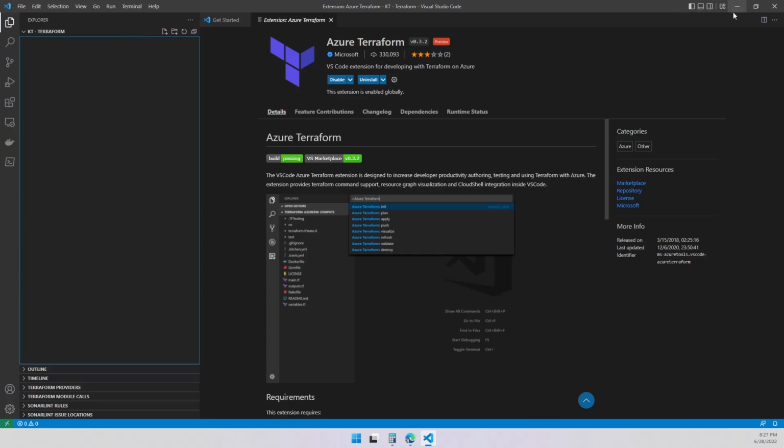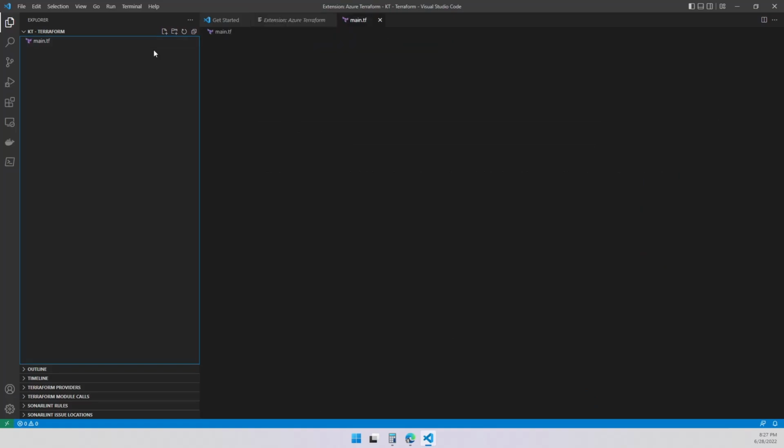The first thing you want to create is a file. Like I said, I already have an empty folder created. I'm going to call this main.tf, which is the file structure, right? The .tf is the file used by Terraform. That's going to define this as a Terraform file, and you can see it because you're going to see an icon describing this is a Terraform file, right?